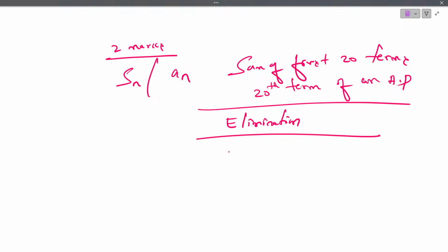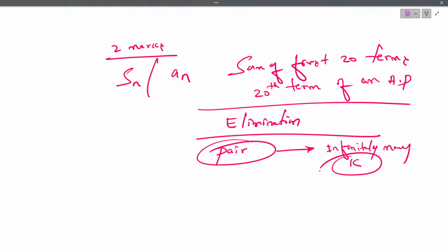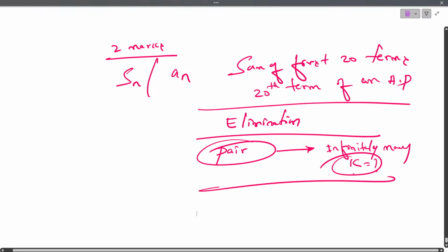And in the chapter pair of linear equations, understood, they will tell you that the system has infinitely many solutions. They'll give you the condition that there are infinitely many solutions, find k. In the last exercise, you have a problem related to this. You can just check it out. So from pair of linear equations, if the system has infinitely many solutions, then find the value of k. This type of question you can expect for 2 marks.